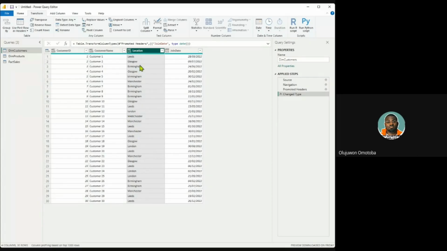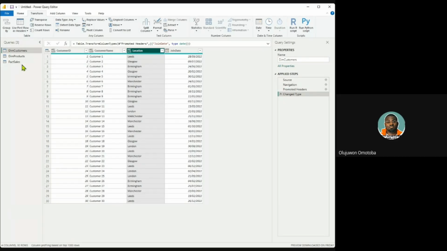The right thing to do is to use the right click here. When you right click in the column and go to what we call transform, it will give you these options: if you want to capitalize each word, if you want them in uppercase, if you want them in lowercase.